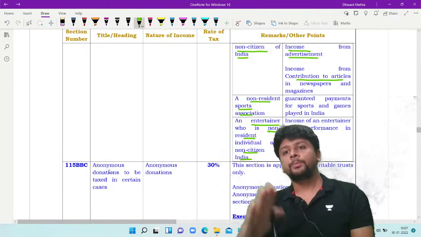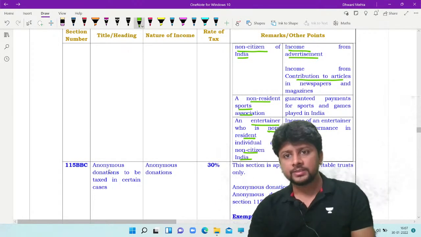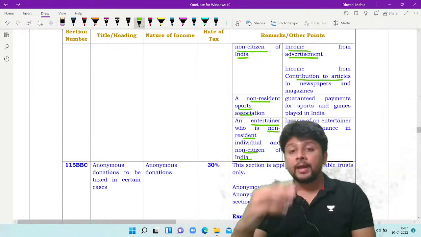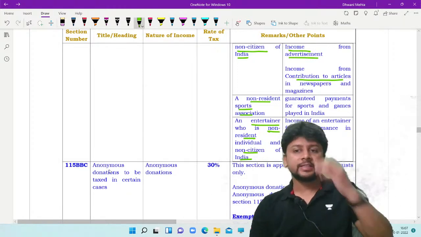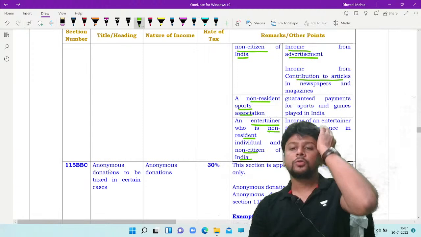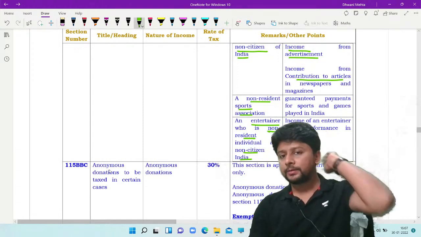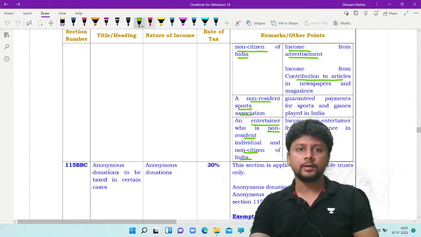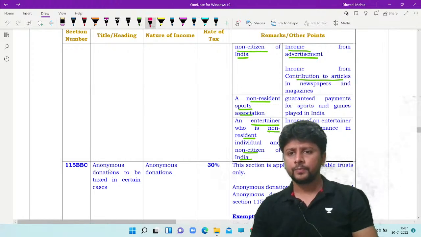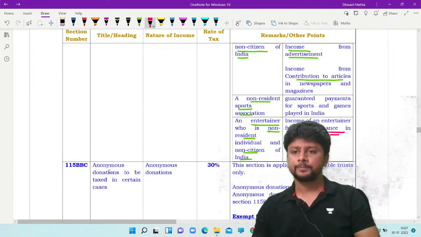So what the players earn will be taxed at 20%, and what this sports association gets as income will also be taxed at the rate of 20%. Similarly, if that entertainer performs in India, then whatever income is derived from the performance will be taxed at 20%.